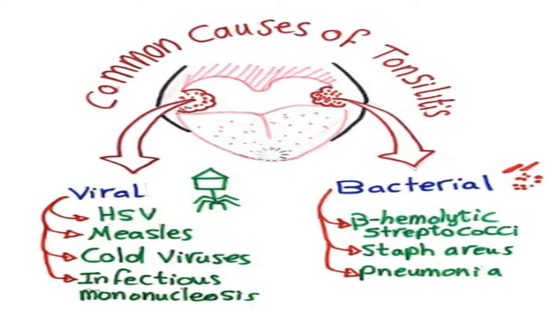Some things may put you at greater risk of getting tonsillitis. Age: children tend to get tonsillitis more than adults. Kids between the ages of 5 and 15 are more likely to get tonsillitis caused by bacterial infections. Tonsillitis from viral infections is more common in very young children. Elderly adults are at higher risk for tonsillitis due to germ exposure.